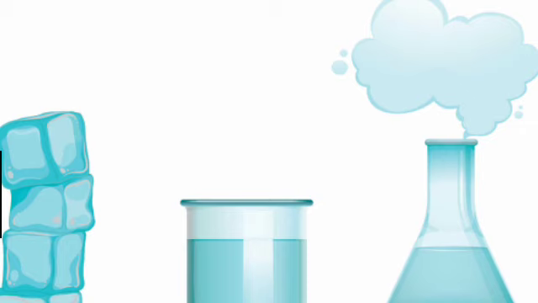In 2001, Eric A. Cornell, Wolfgang Ketterle, and Carl Wieman of the USA received the Nobel Prize in Physics for achieving Bose-Einstein condensation. The BEC is formed by cooling a gas of extremely low density, about one hundred-thousandth the density of normal air, to super low temperatures. To get more information on these fourth and fifth states of matter, you can log on to the website.